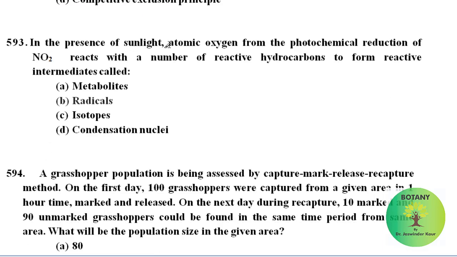In the presence of sunlight, atomic oxygen from the photochemical reduction of nitrogen dioxide reacts with a number of reactive hydrocarbons to form reactive intermediates. These reactive intermediates that are formed are called radicals.